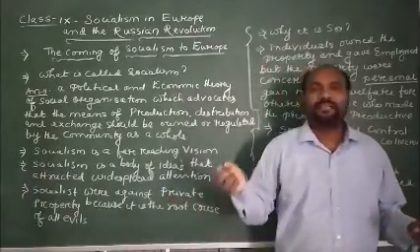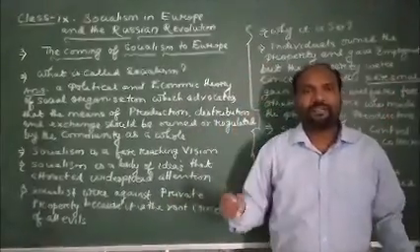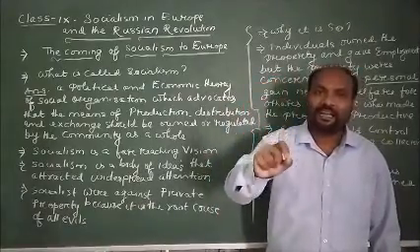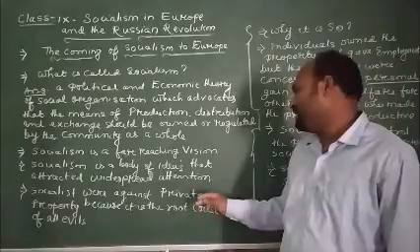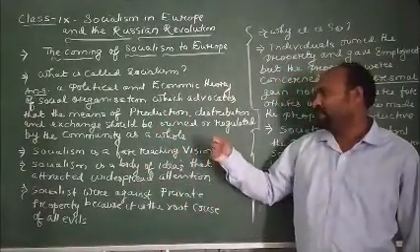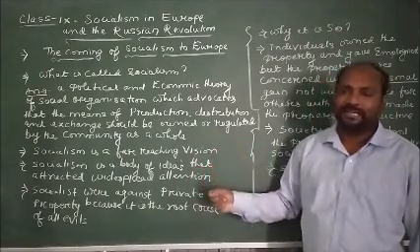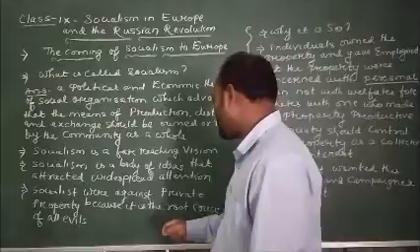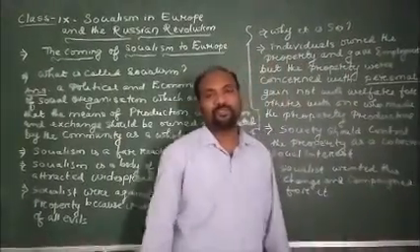Because the benefits and the progress are centralized in particular individuals, and that is the reason the socialists say that private property is the root cause of all social evils.